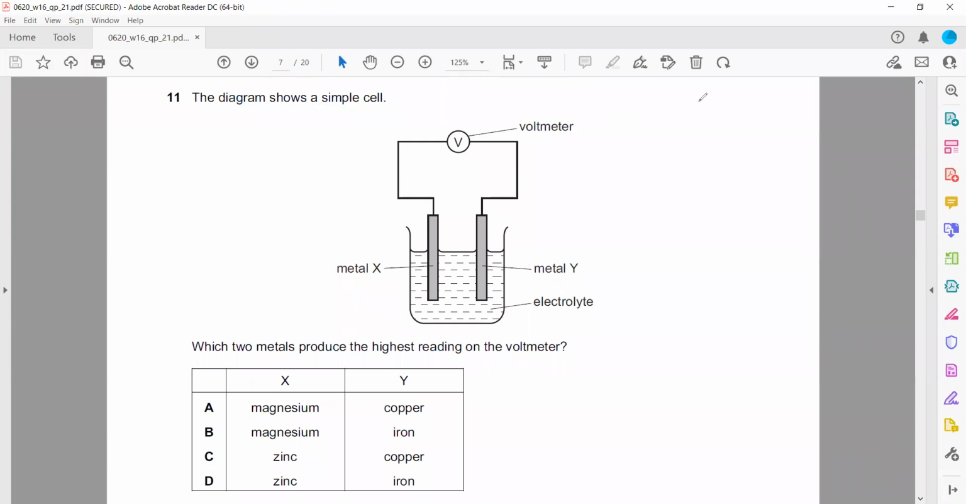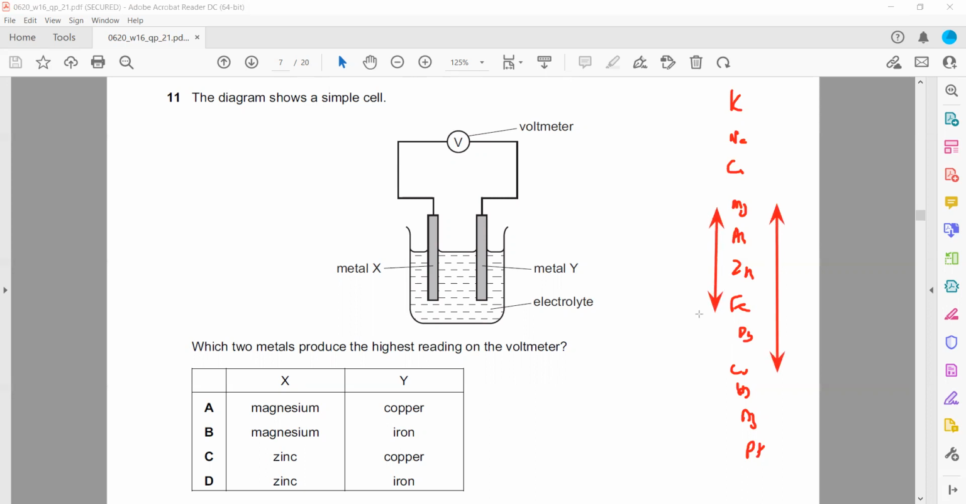So we have to check which one has a greater difference. The options given here are magnesium and copper, magnesium and iron, zinc and copper, and the last one is zinc and iron. As you can see, magnesium and copper have the greater difference in reactivity. That's why it will produce the highest voltage. The voltage produced by a cell depends on the difference in reactivity of the two metals which are used.